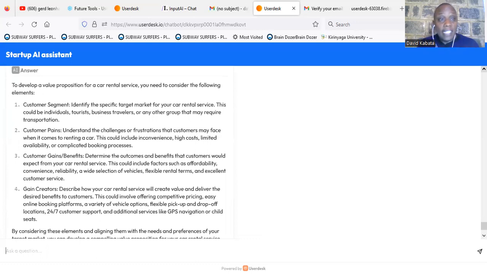So you can see this startup AI assistant can actually help you learn more about how to develop a value proposition. It can help you know more about how you can develop what we refer to as a business model very easily. And this is trained using my book, a small book called the Startup Toolkit.